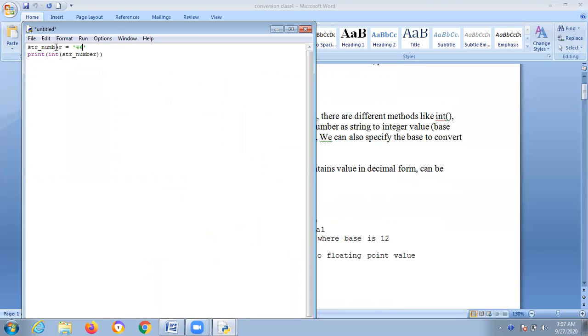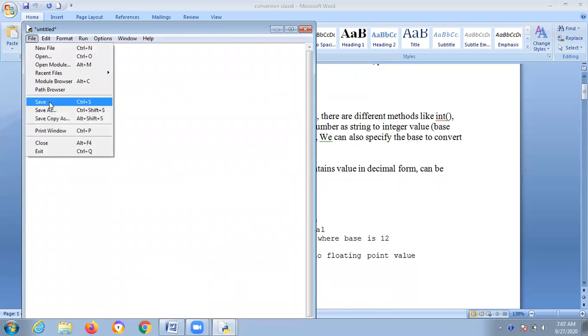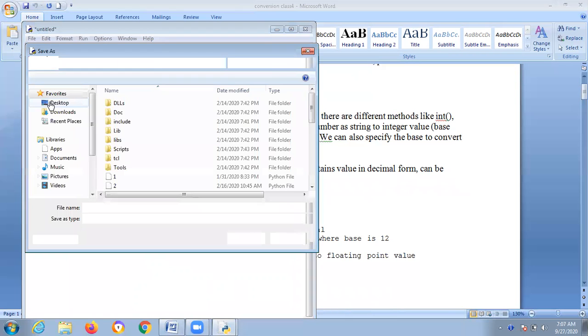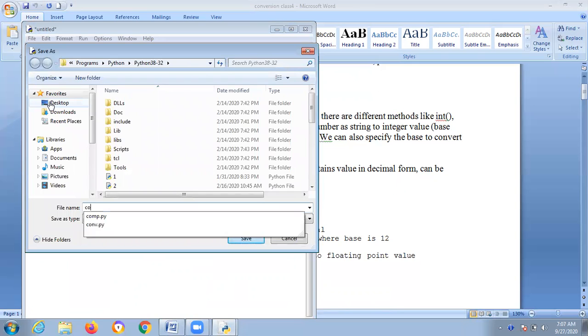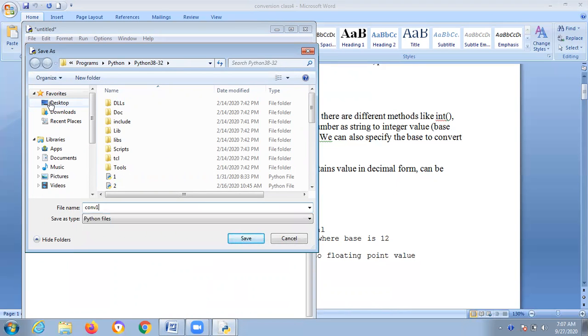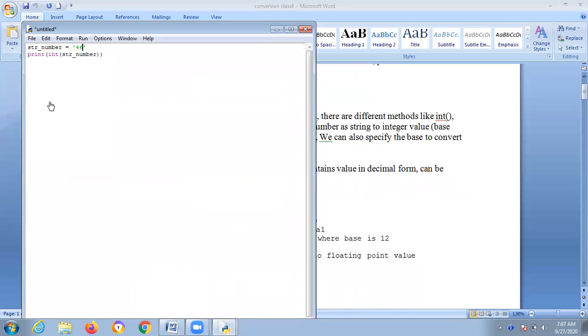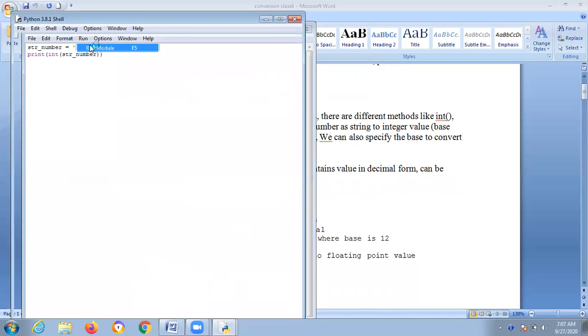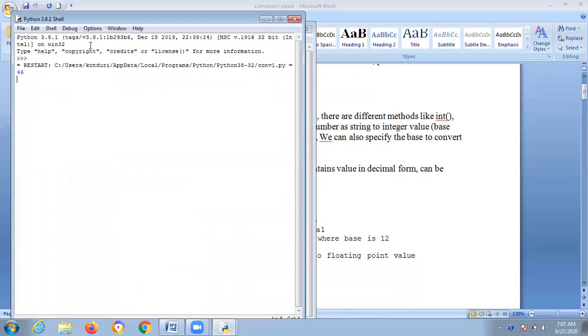String, and print int. Always you have to determine the type using round brackets only. You are giving the string number and you need to print that. Save it in the Python folder as conversion one, and run this. What are you getting? 46 only.